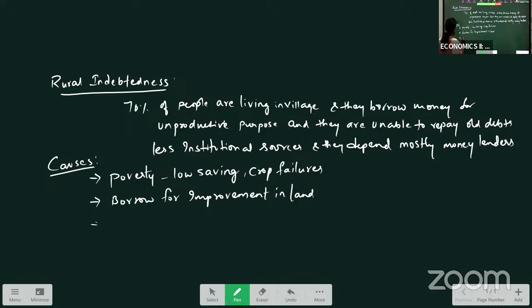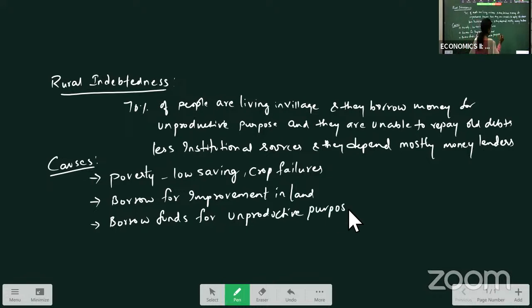And they borrow funds for unproductive purposes. They are borrowing not only for production purposes, but also for celebrations, or any festivals they want to celebrate. For all these they are borrowing money, which is not useful, right? So that is also increasing the burden of debts on the farmers. And debt inheritance of parents.